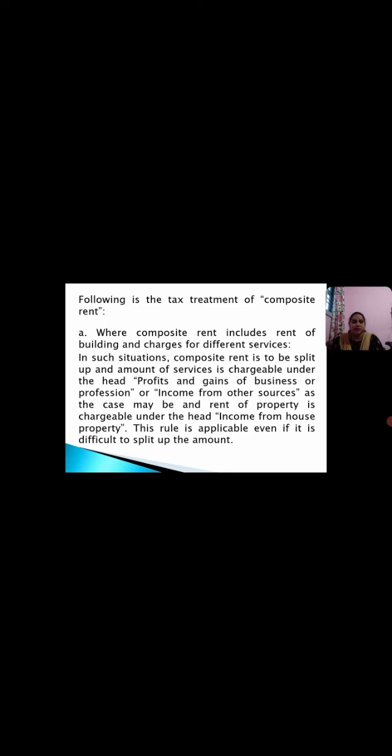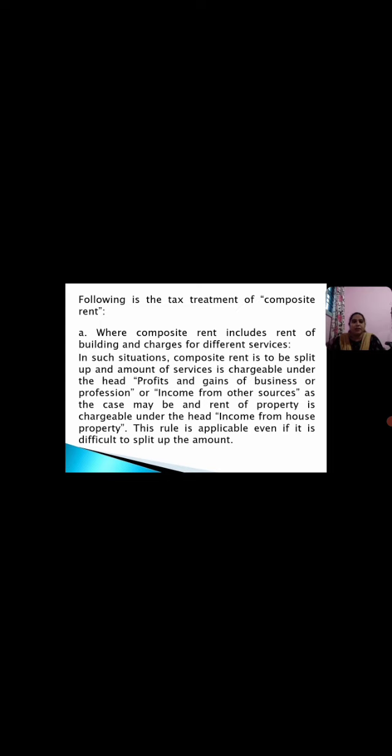So I repeat the first point here: when composite rent includes rent of building and charges for different services, we are supposed to split up the composite rent.